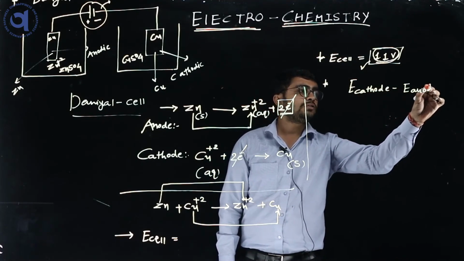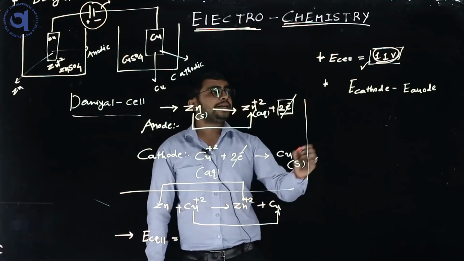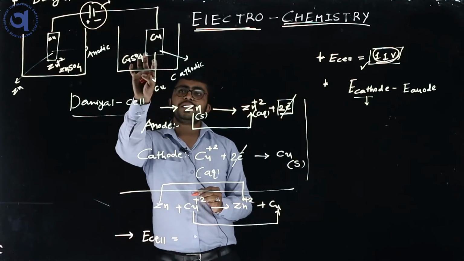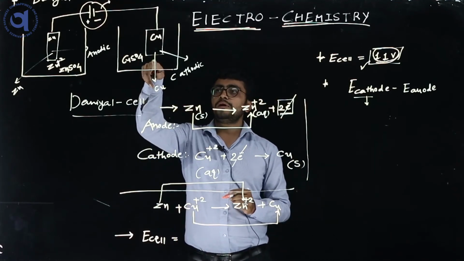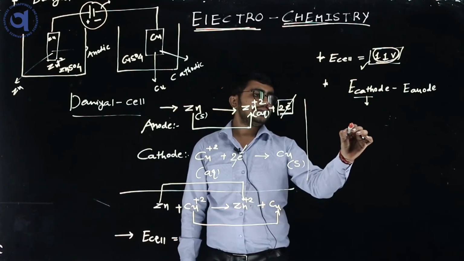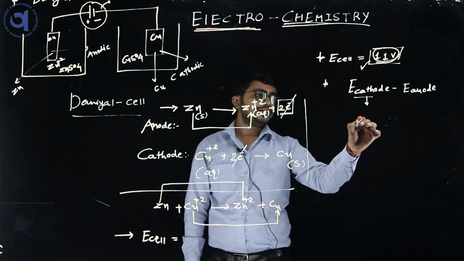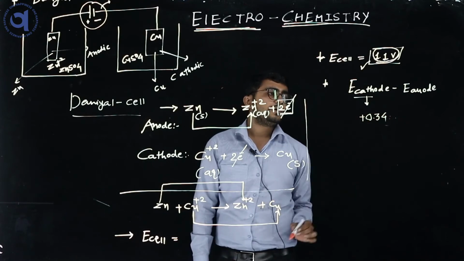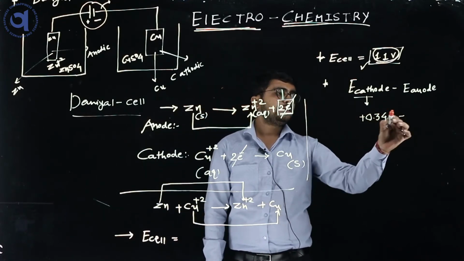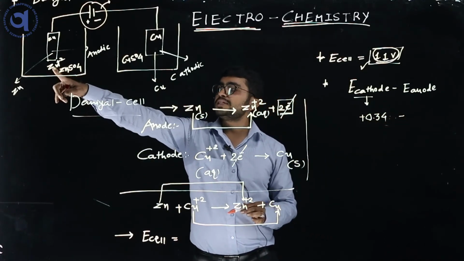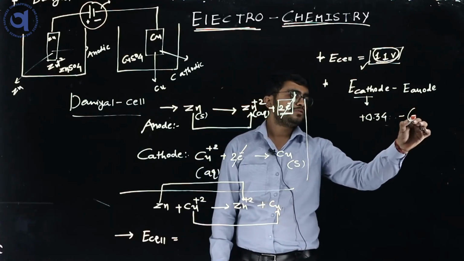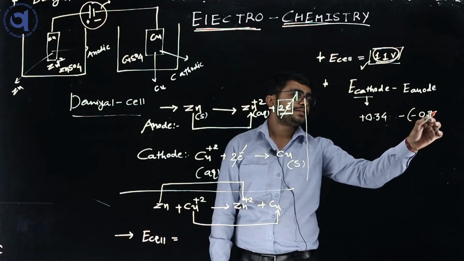What is E cathode and what is E anode? E cathode is the potential of the reducing species, here copper. Its potential is, suppose, 0.34. And what is the anode? Anode is zinc metal, so zinc metal gets oxidized. Its potential is, suppose, 0.76 volt.